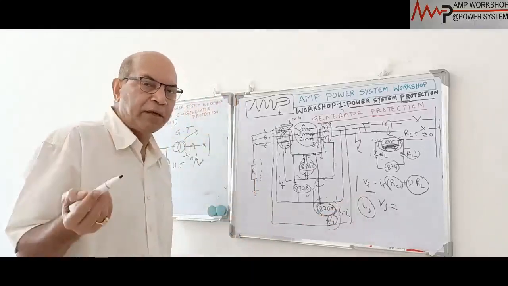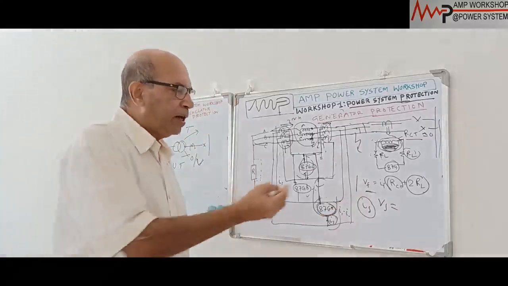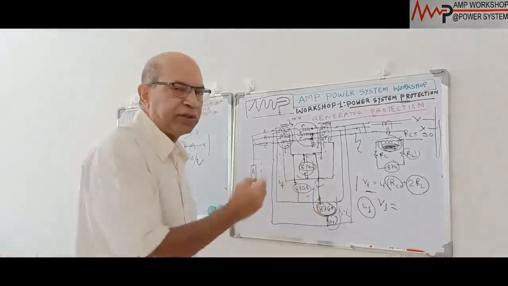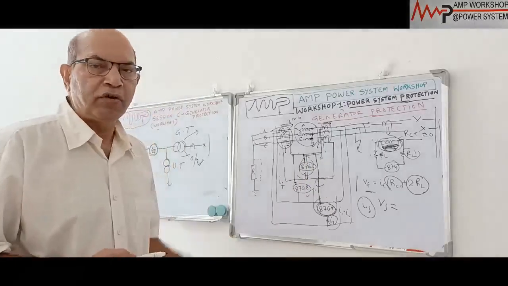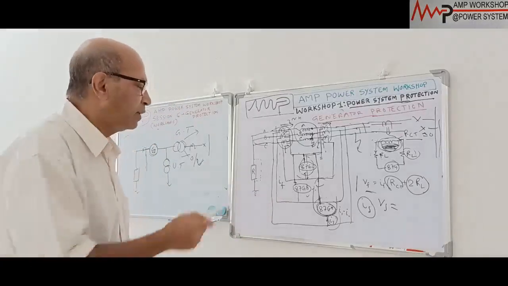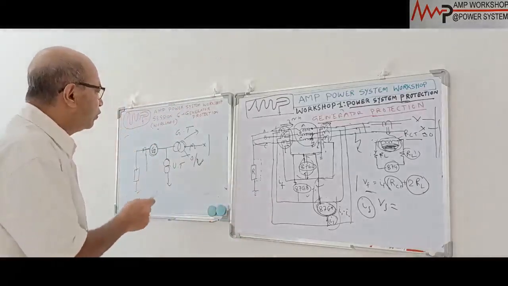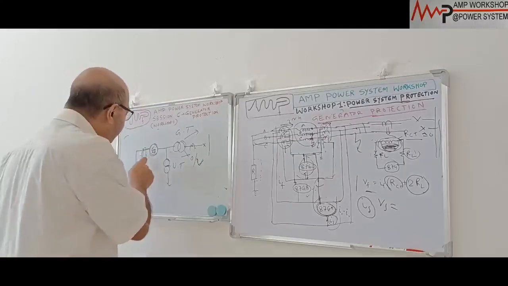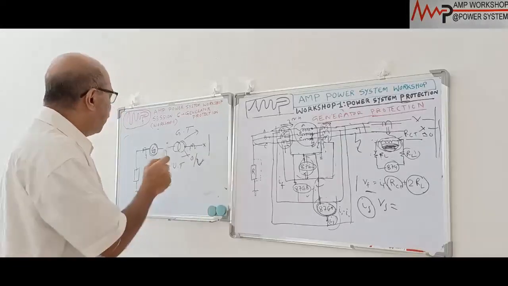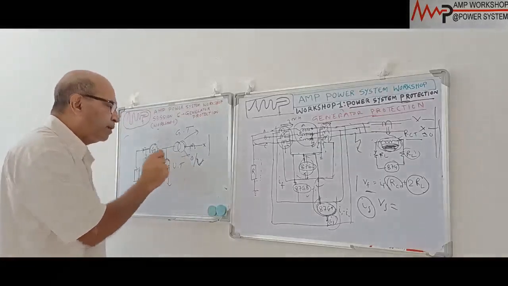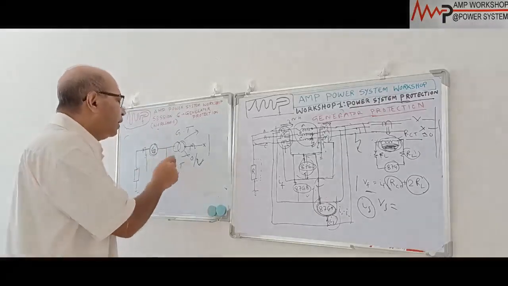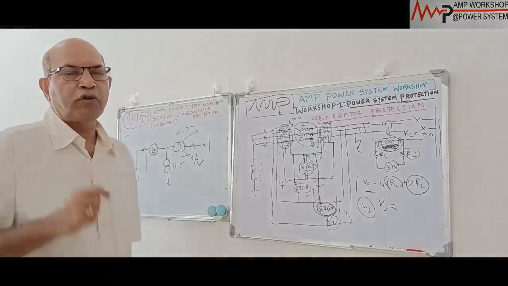Then Vs can be variable. So in the design stage we put this, but during execution, when we lay the cable, we see it is not equal. In that case, we cannot balance it. Then this fault current will go through and the relay will operate. In that case, the normal differential or high impedance differential scheme we cannot use. In that case, we have to use a relay which can take care of the difference value of the CT lead resistance, as well as the over voltage condition or overfluxing condition.